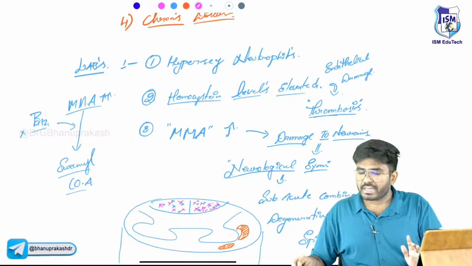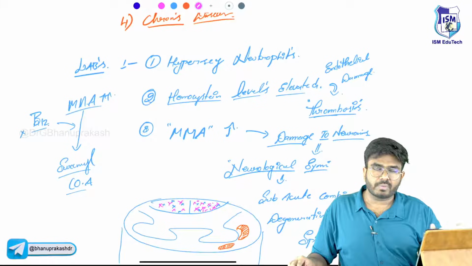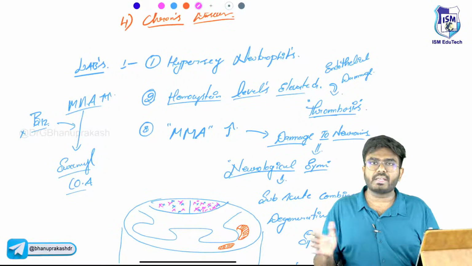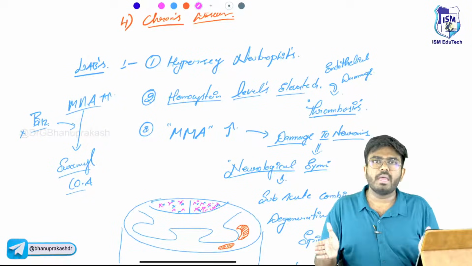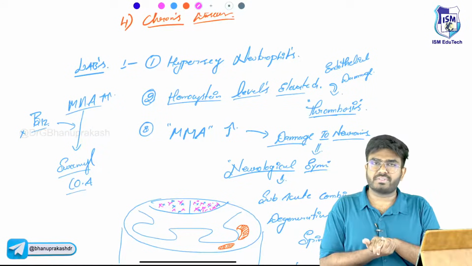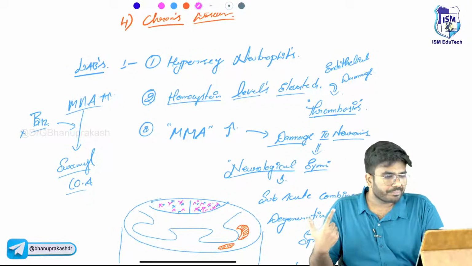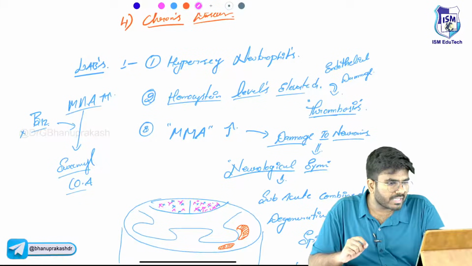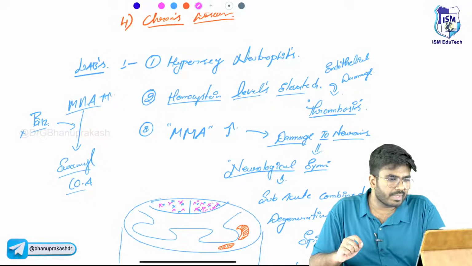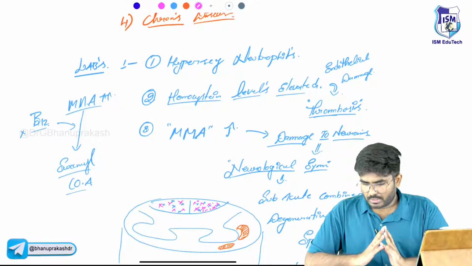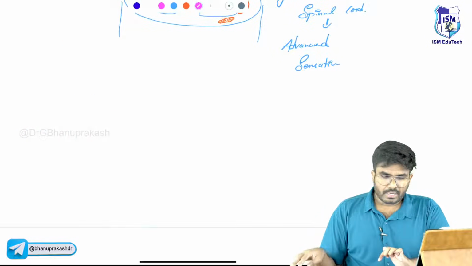So how do we differentiate vitamin B9 deficiency anemia from vitamin B12 deficiency anemia? All the clinical features are the same, but neurological symptoms are different, and the methylmalonic acid levels will differentiate them. Okay, so done.